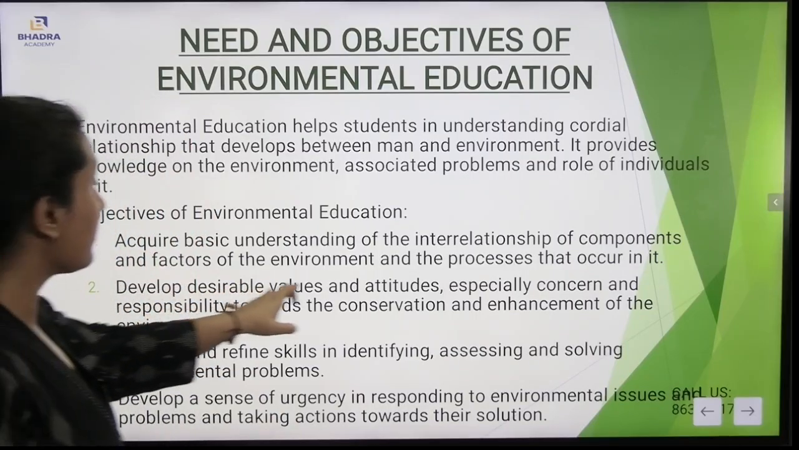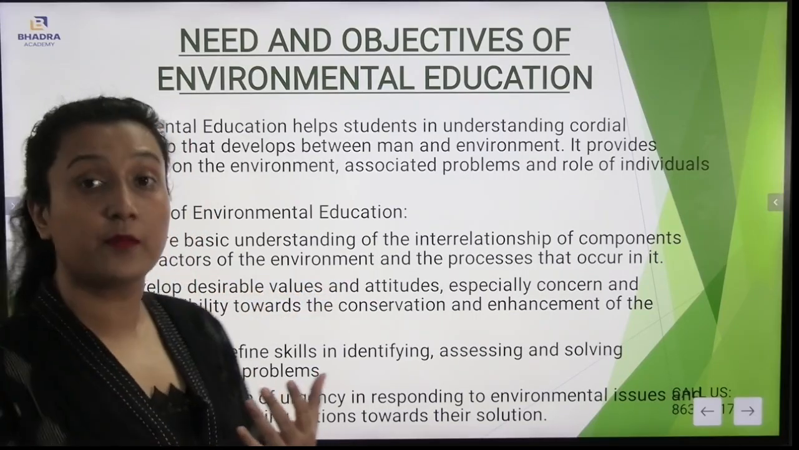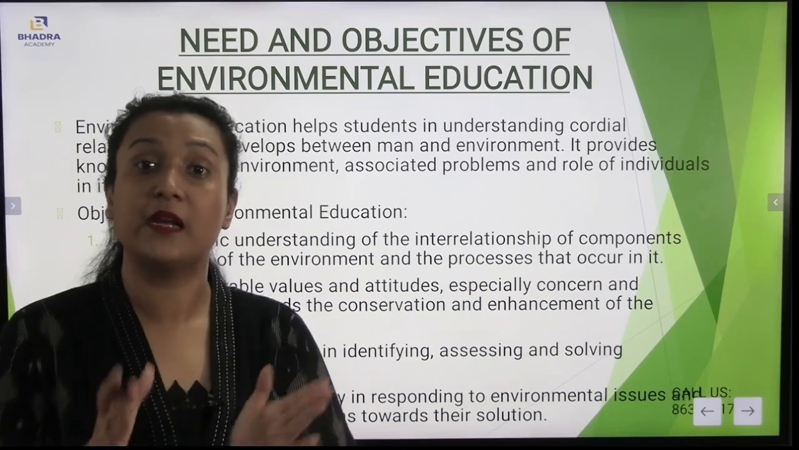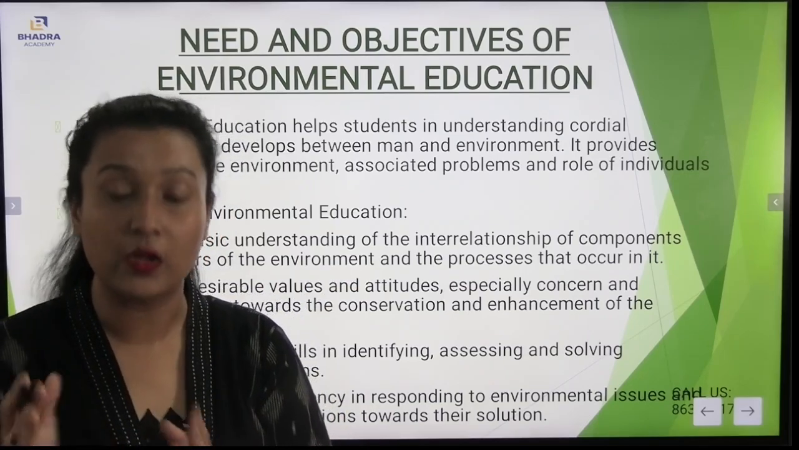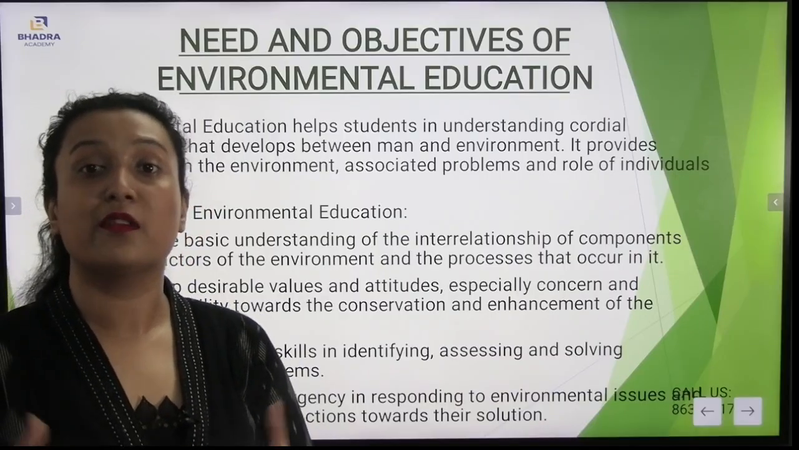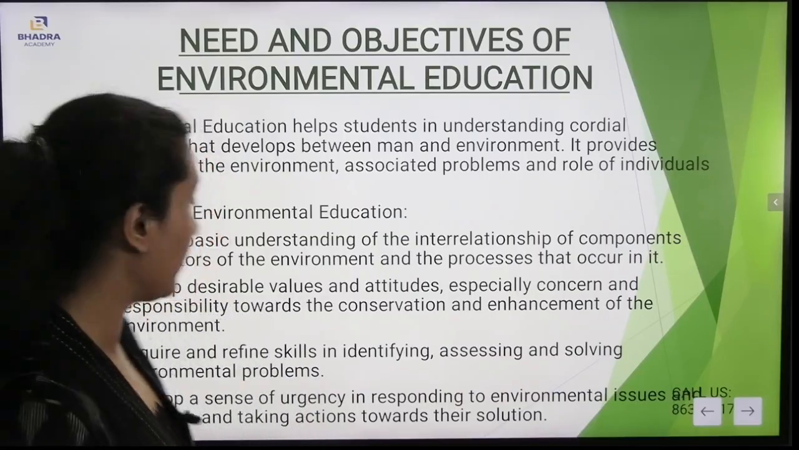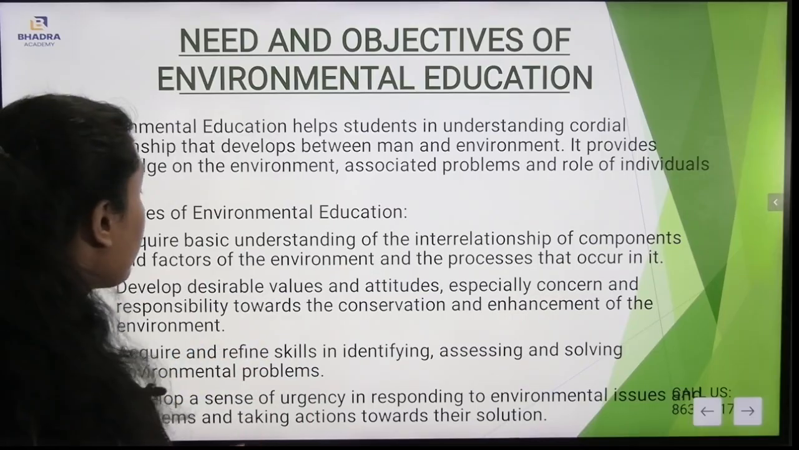And second comes the desirable values and attitudes. The desirable values, attitudes, and concerns must be learned by each and every individual to adapt in a particular environment so that they can take serious responsibility. Also, acquire and refine skills.